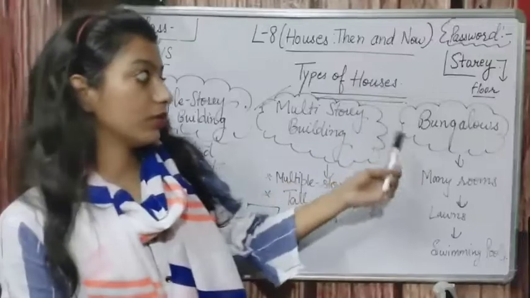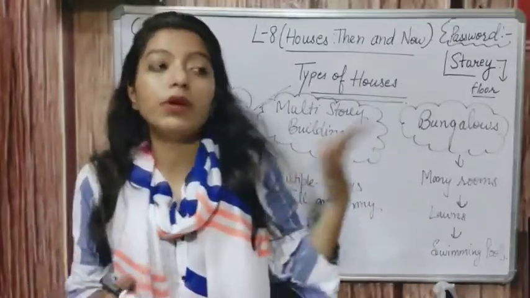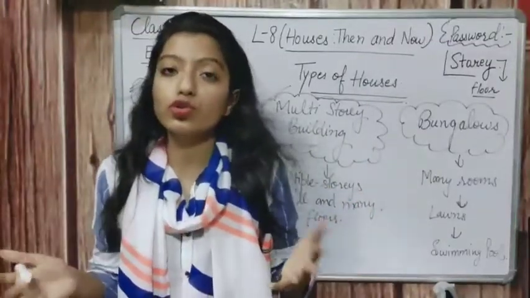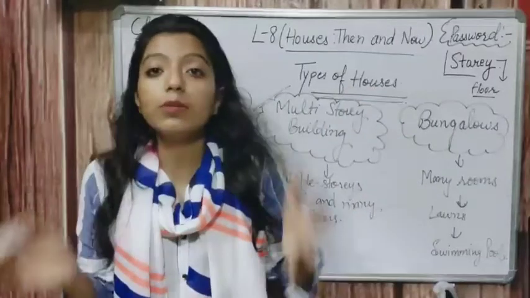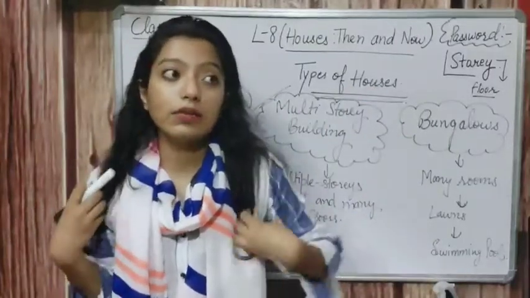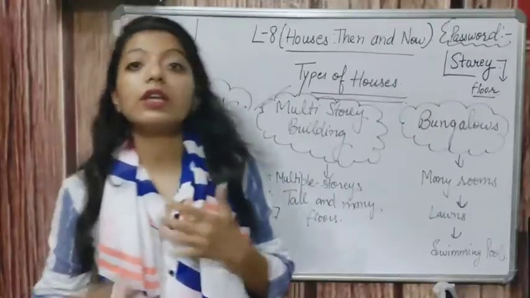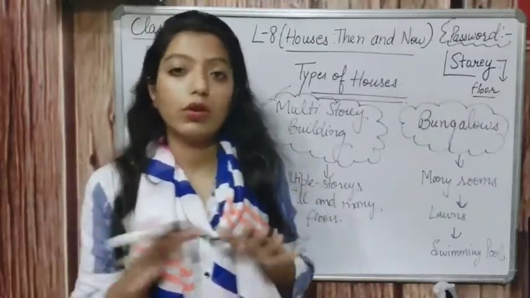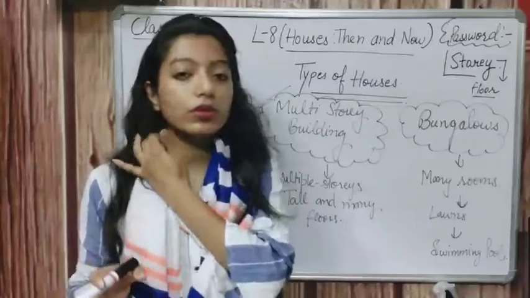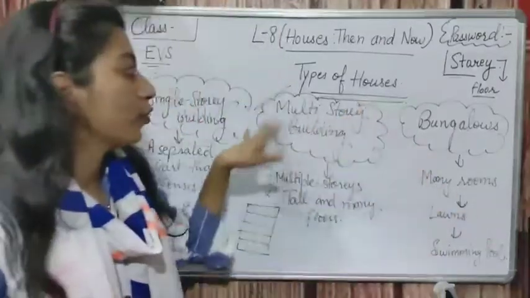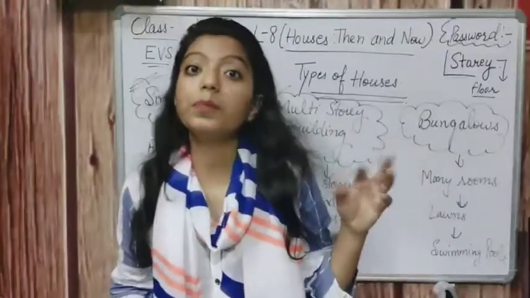And in some bungalows there are swimming pools also. So the houses are very big in size. And if I am talking about the Haveli, we can say it is a very big house, also known as a Haveli. So this was about the types of houses which we can say permanent.